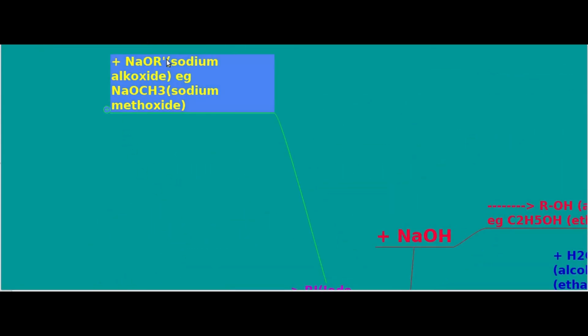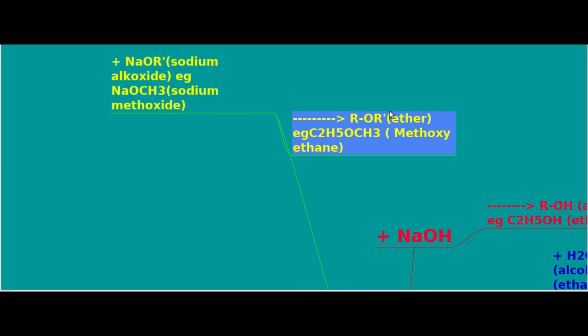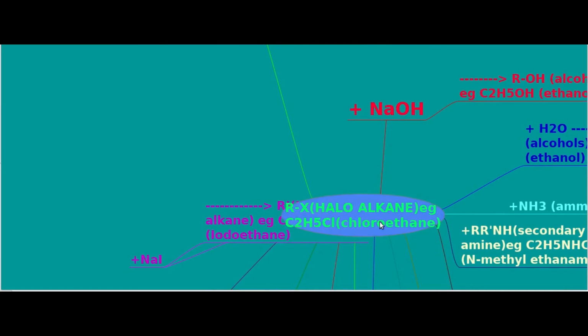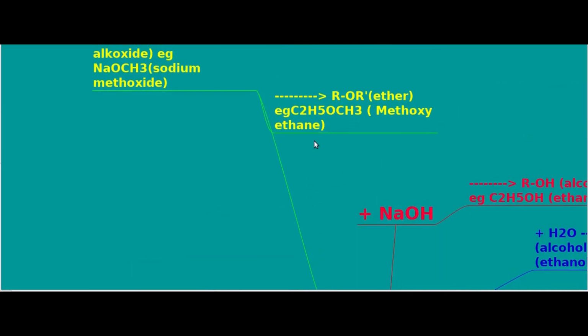If the nucleophilic reagent is NaOR', sodium alkoxide. Sodium alkoxide is the nucleophilic reagent. With that reagent, it forms ROR', ether. An example for sodium alkoxide is sodium methoxide, NaOCH3. NaOCH3 with your haloalkane, chloroethane, C2H5Cl, forms C2H5OCH3, methoxyethane. It is an ether, C2H5OCH3.